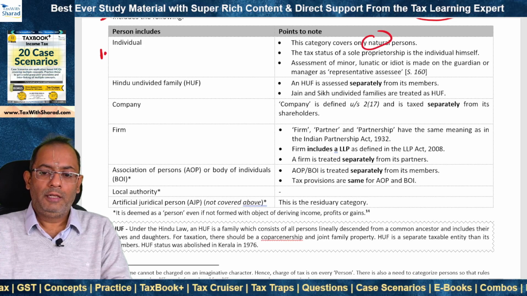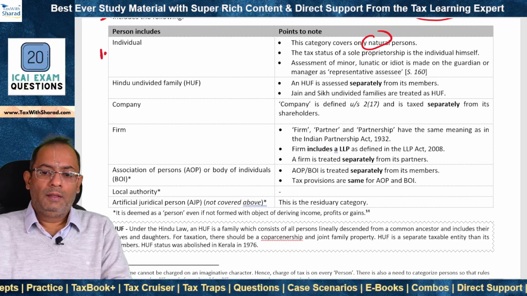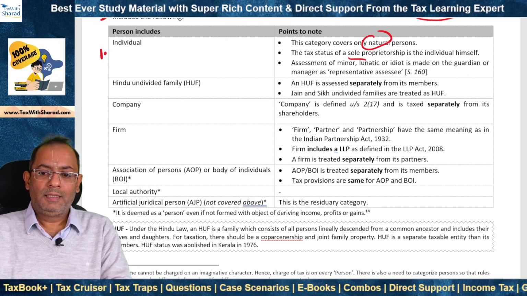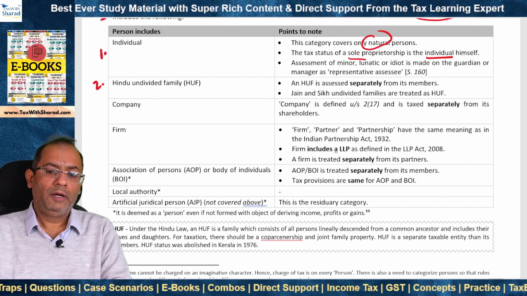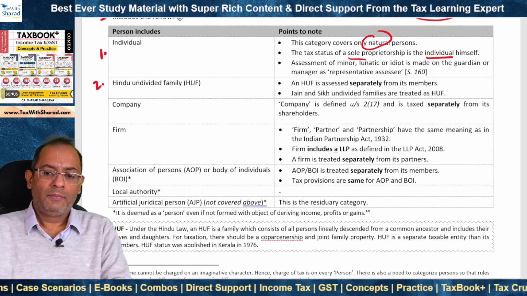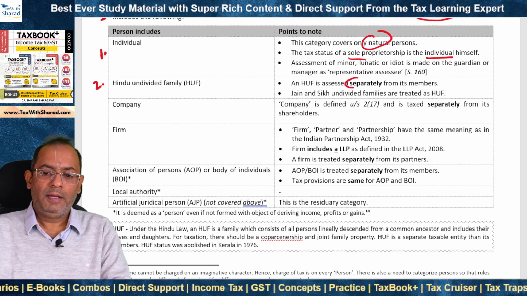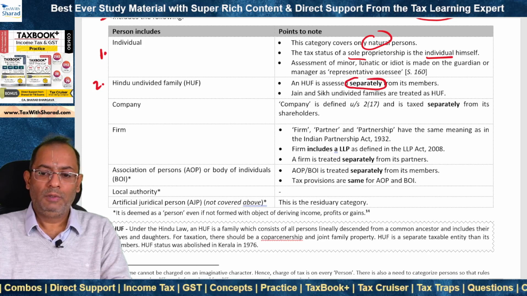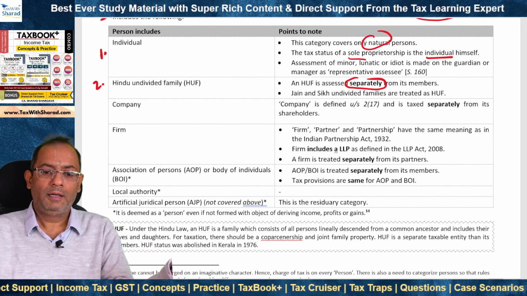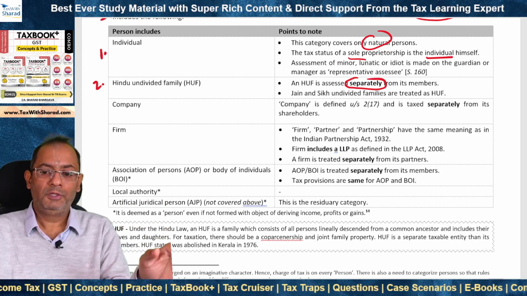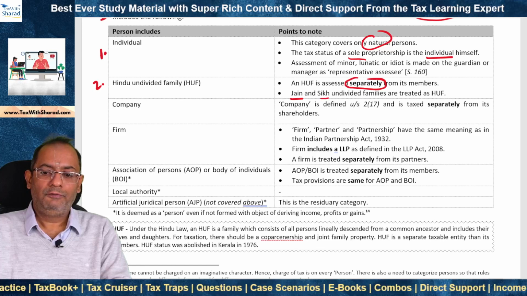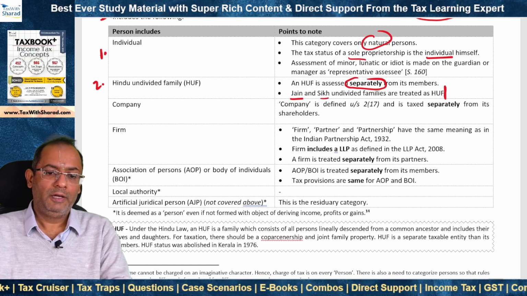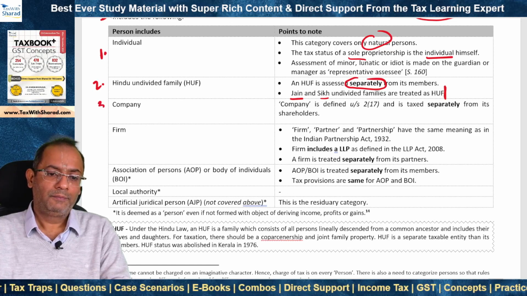Individual covers only natural persons. A sole proprietorship is assessed as the individual himself. Number two, Hindu undivided family or HUF. An HUF is assessed separately from its members. Members are assessed on their own income, and HUF is assessed separately from its members on its own income. Jain and Sikh undivided families are also treated as HUF for the purposes of the Act.